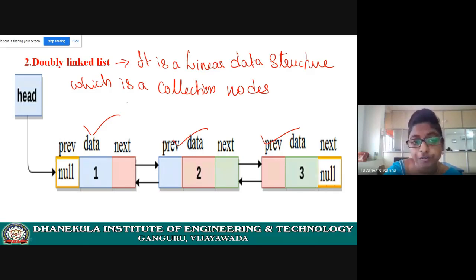Here in doubly linked list, each node contains 3 fields. See here, each node, this is a node.